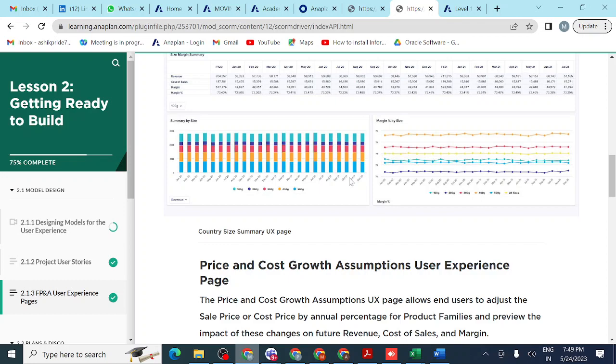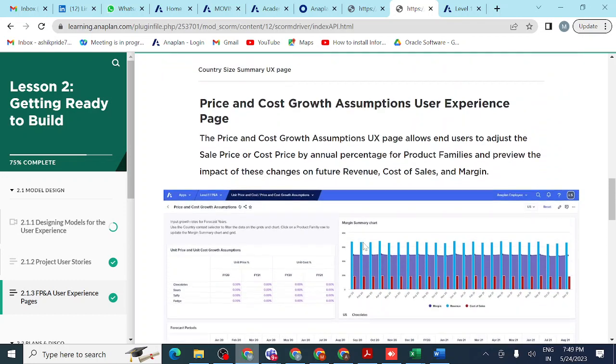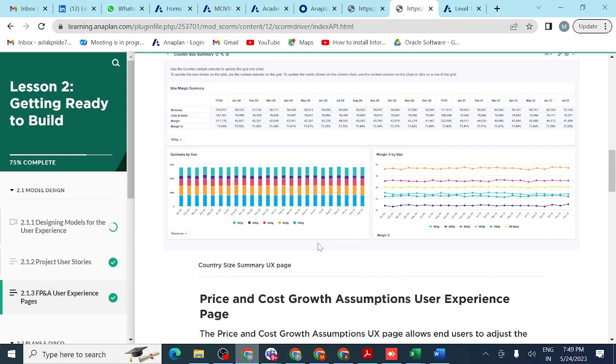So that is the advantage we have here by using Anaplan. One more thing: on the basis of past details, historical details, meaning last year's details or similar, Anaplan will provide future details. It will provide a prediction: if my business performs as it is, where will my business be in the upcoming 2 years and 3 years? Whatever time period we consider, for that period it will show how my business will grow, each and everything.